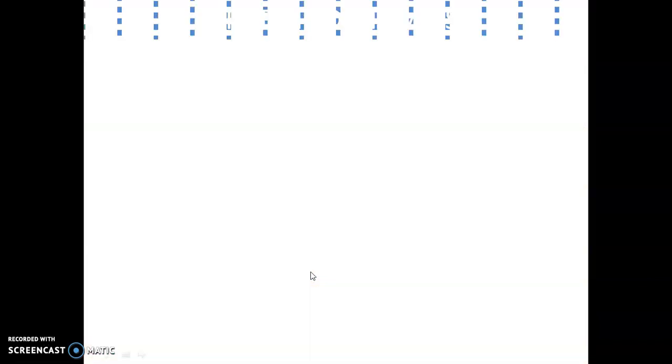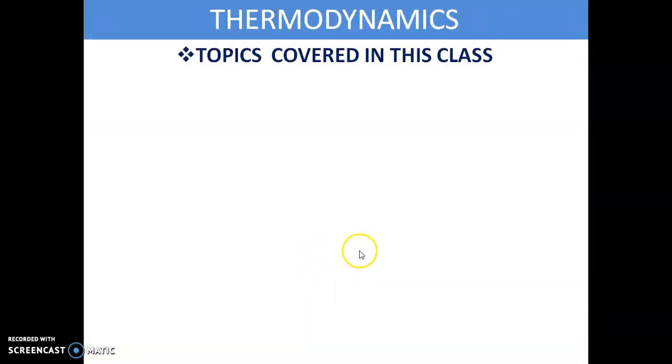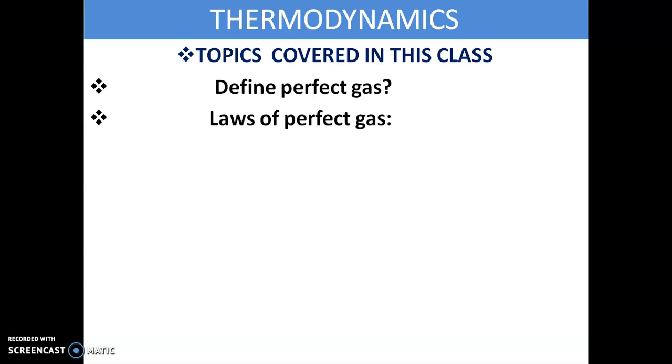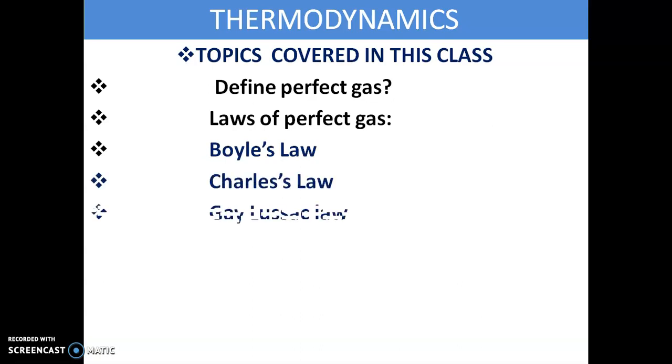In this class we are going to cover these topics: the definition of the perfect gas, and the laws of a perfect gas. Basically we have three laws: Boyle's law, Charles law, and Gay-Lussac law. These are the three laws we have in the laws of a perfect gas. We will discuss them one by one in the next slides.